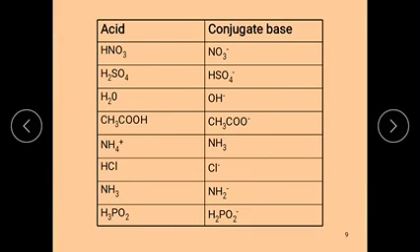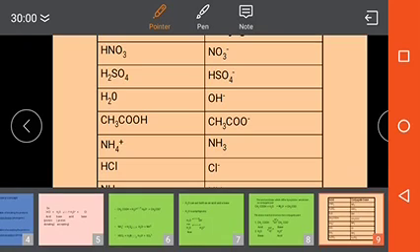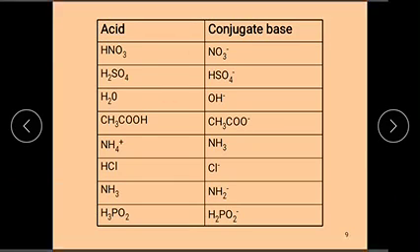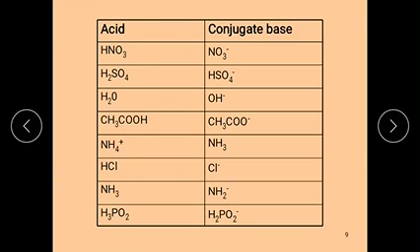And let us see some acid base pairs. HNO3, nitric acid, its conjugate base is NO3 minus. This pair also differs by one proton, so it is also called a conjugate acid base pair.